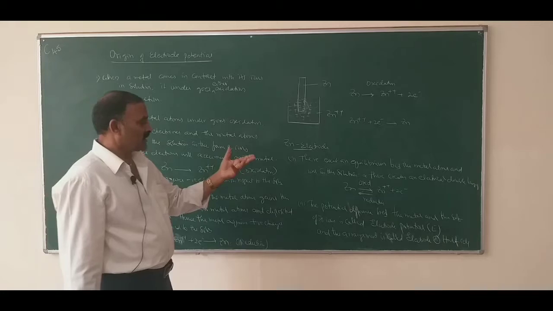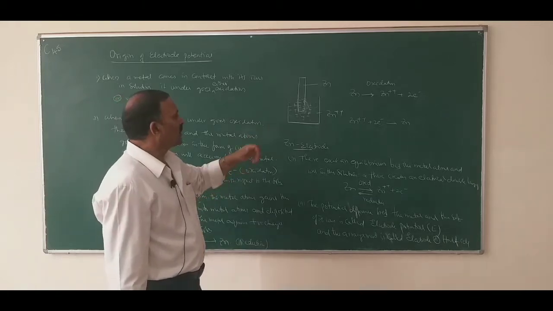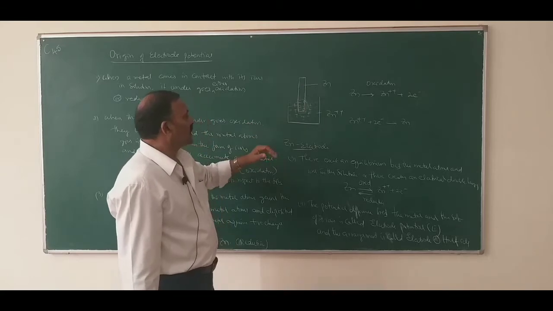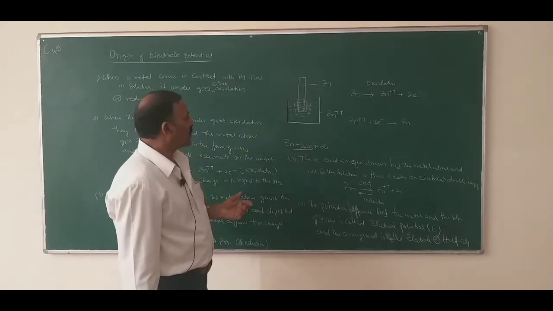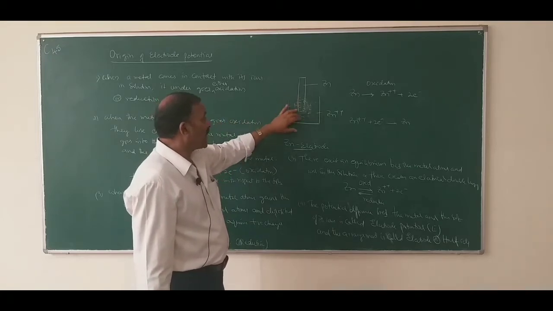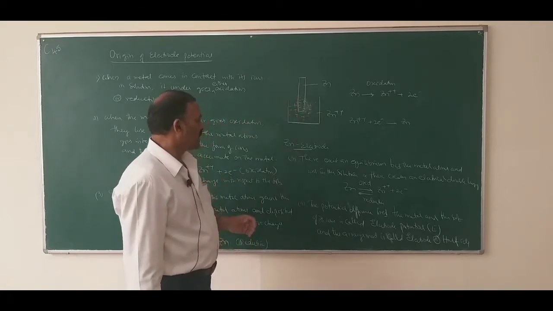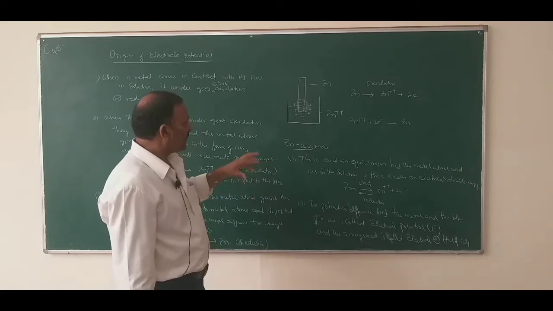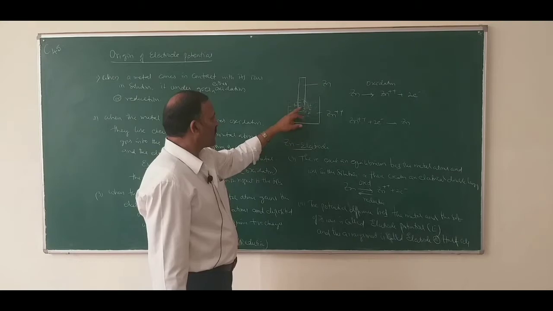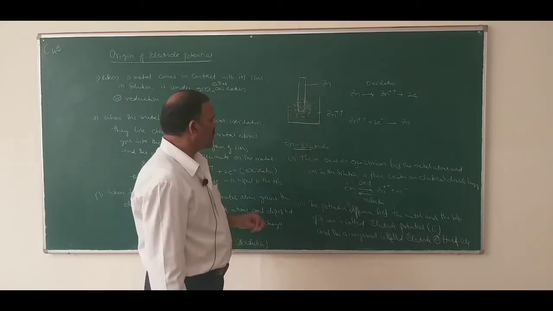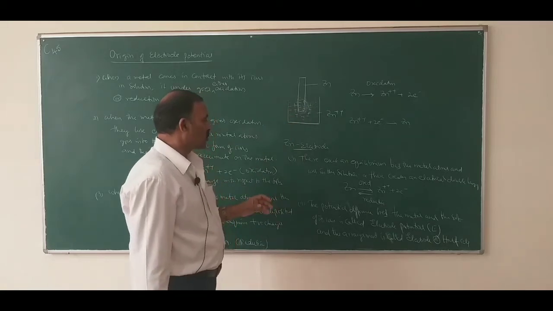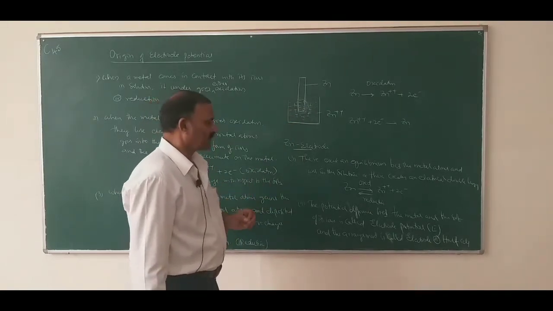If there is oxidation at the electrode, the metal acquires negative charge. If there is reduction at the electrode, the metal acquires positive charge when compared to the solution. The potential difference between the metal and the solution of its ions is known as electrode potential. The system or the arrangement is known as electrode or half cell.